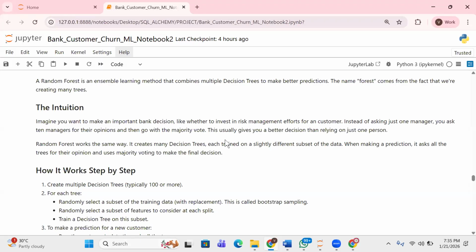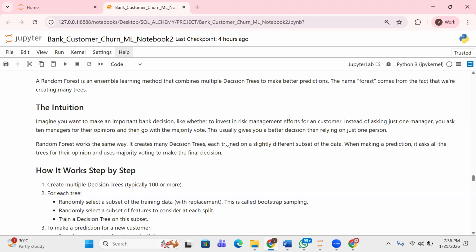I'm trying to explain the way random forest works, so I'll take what I'm trying to say again. Like I said, you find yourself working in the bank and you happen to be the person managing the account of a very big client. And the man asks, okay, since you are my account officer, I'm looking to invest in something. Do you think this is a good investment? Do you think I should invest?